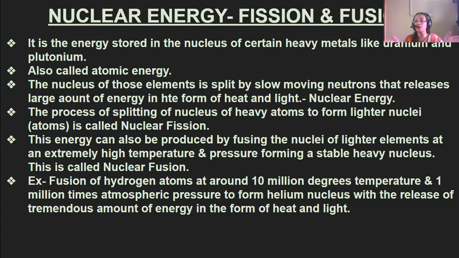The nuclei of lighter elements will fuse, and the nucleus of heavy atoms will split. So two processes are there. One is nuclear fission, that is breaking up of the heavy atom nucleus, or nuclear fusion, where the nuclei of the lighter elements join together at extremely high temperature and pressure, forming a stable heavy nucleus. That is known as nuclear fusion.